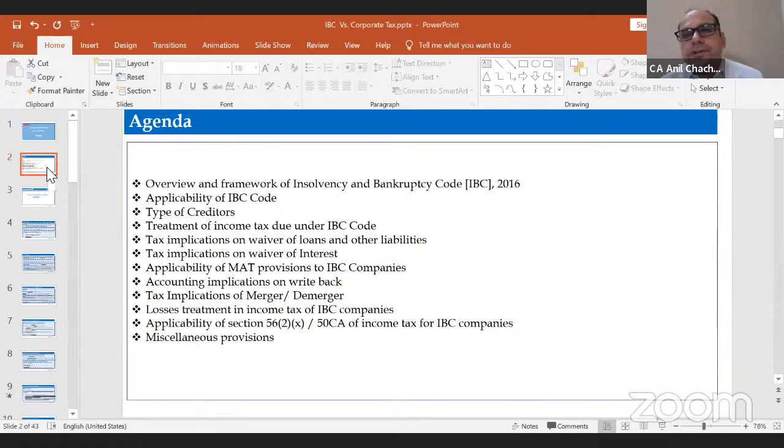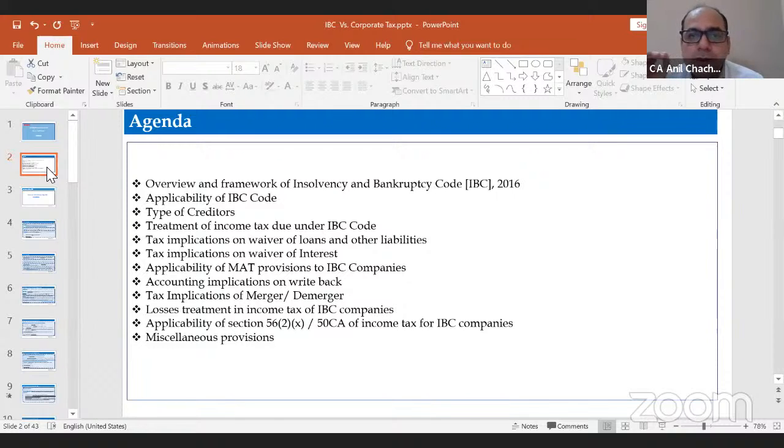So this is the agenda for today's discussion. We will discuss the overview of the Insolvency and Bankruptcy Code 2016, what type of debtors and creditors there are, and what the applicability of the Insolvency and Bankruptcy Code is. We will discuss just some key sections which are very important as far as the income tax part is concerned. We are not going to discuss how the insolvency is going to be initiated, or what the process of insolvency in the IBC code is.